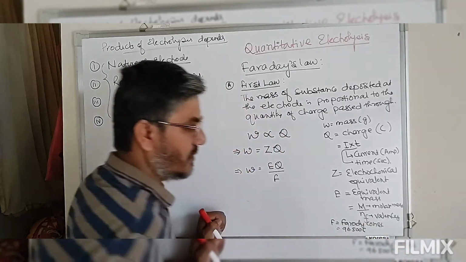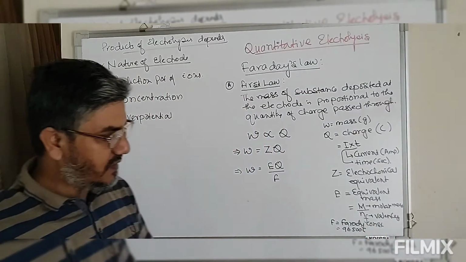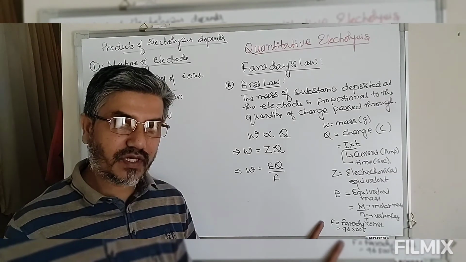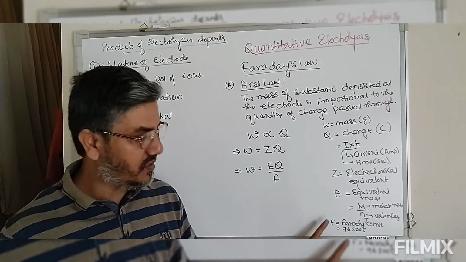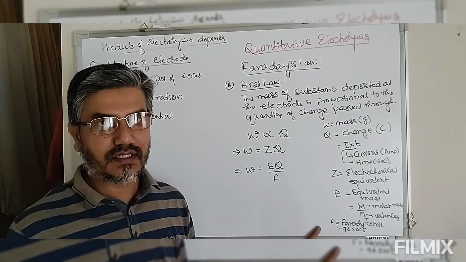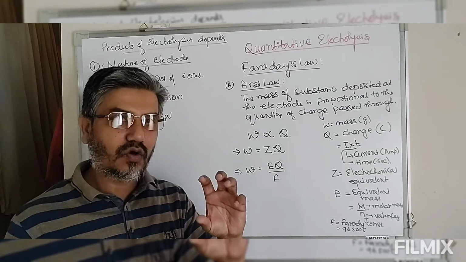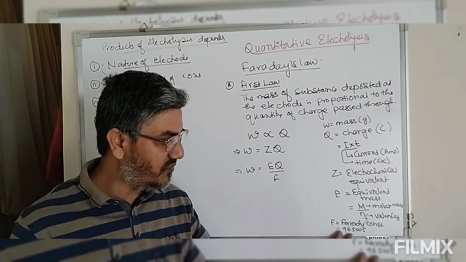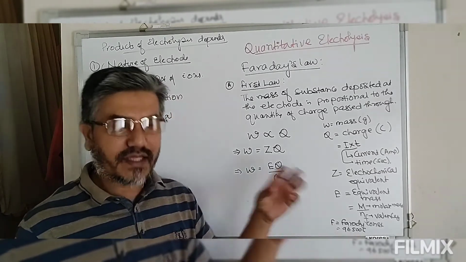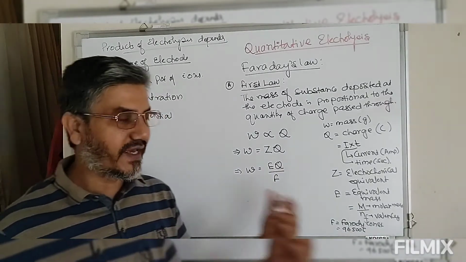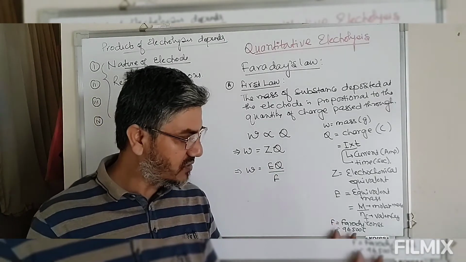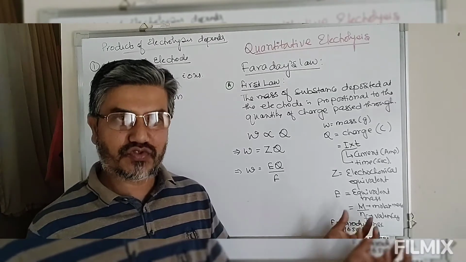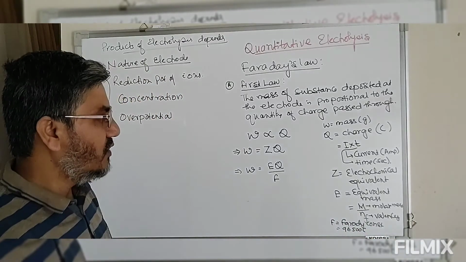This Faraday constant is nothing but the charge carried by 1 mole of electron, known as 1 Faraday. The actual value is 96487 coulomb, but for calculation we are using the approximate value, 96500 coulomb. That is known as the Faraday constant.